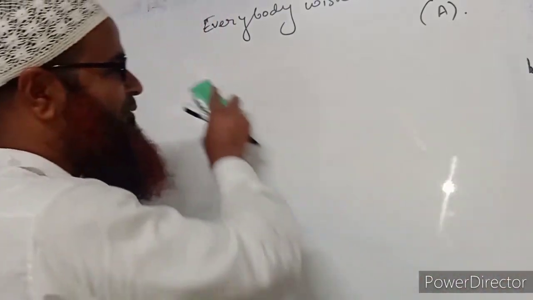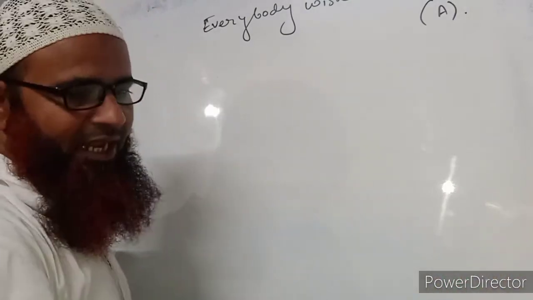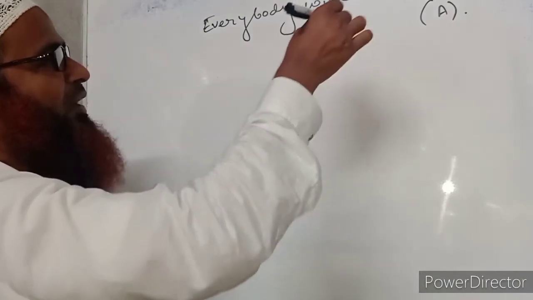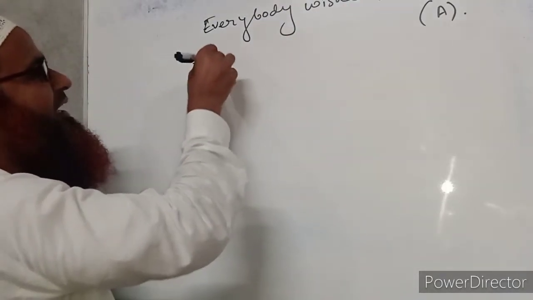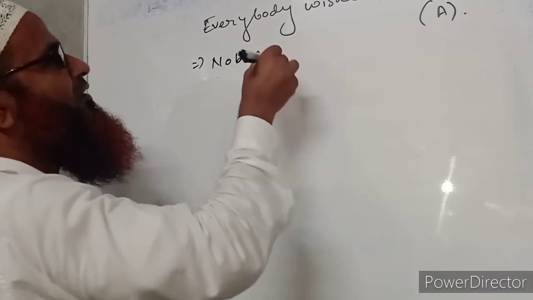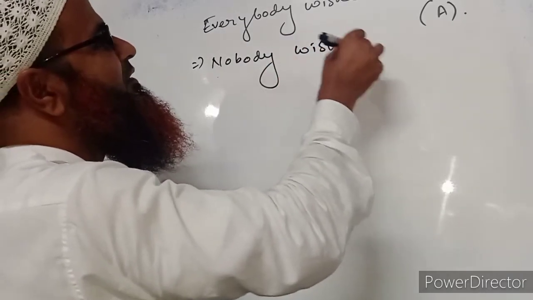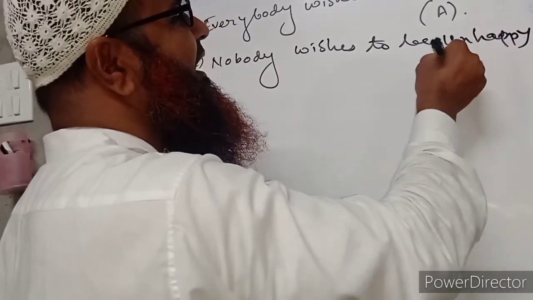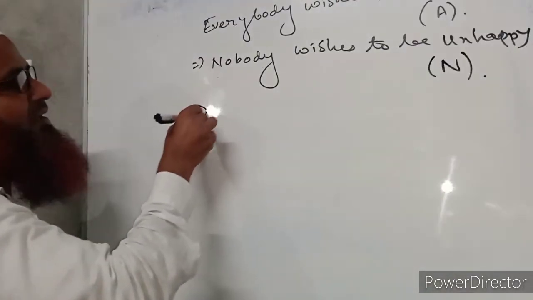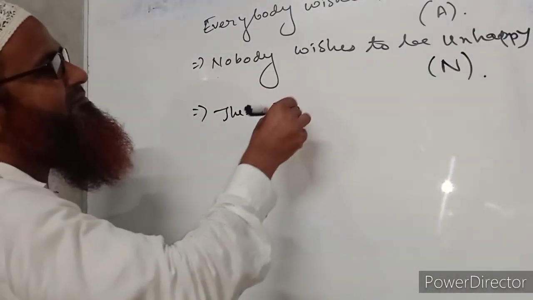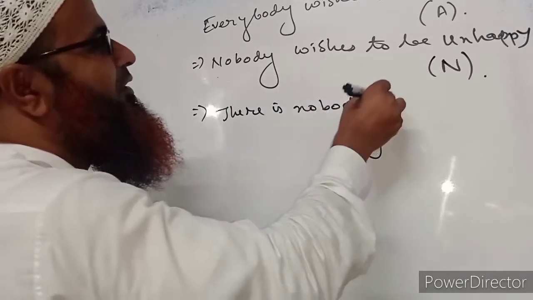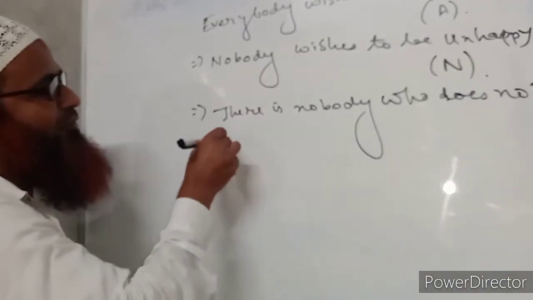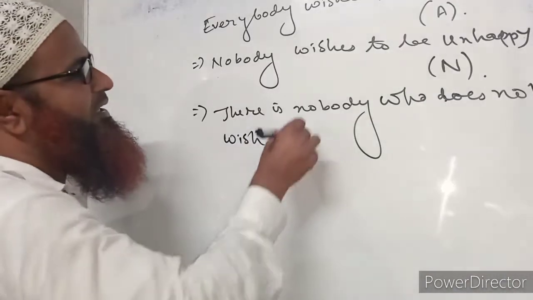But we may write in another form also: there is nobody who does not wish to be happy. In this regard, we do not have to use the opposite word of happy. So, nobody wishes to be unhappy. Again, we may write, there is nobody who does not wish to be happy.